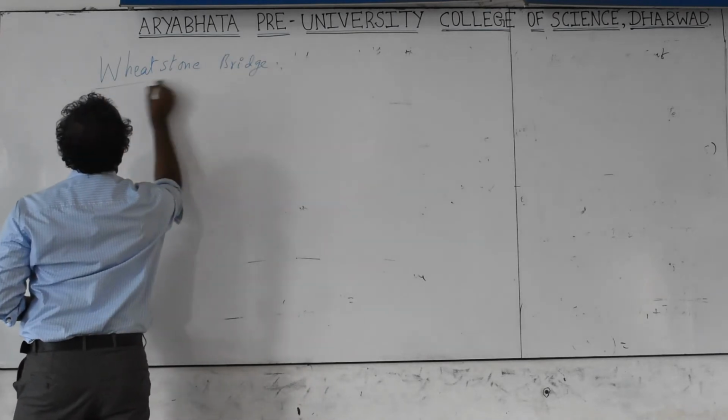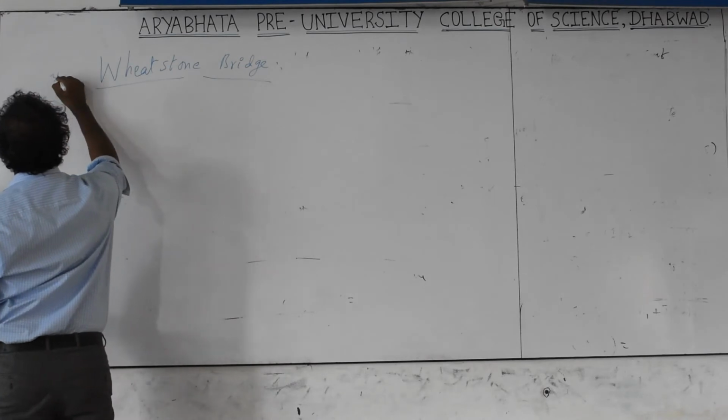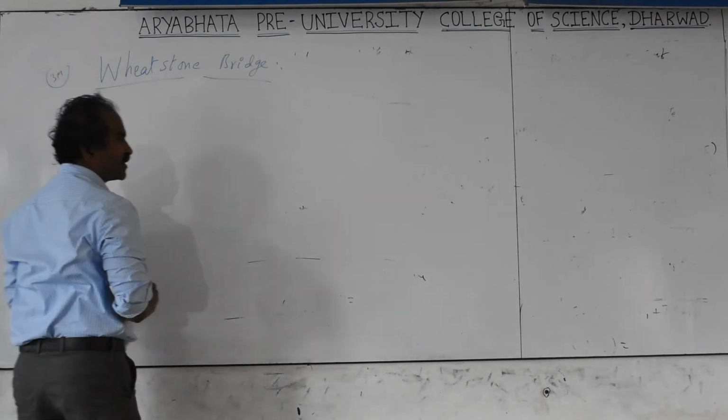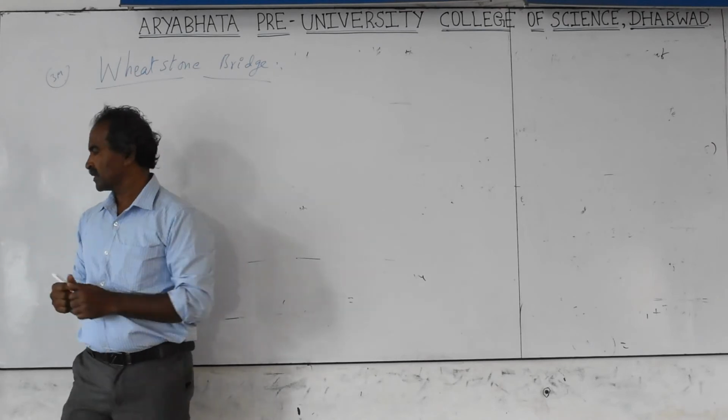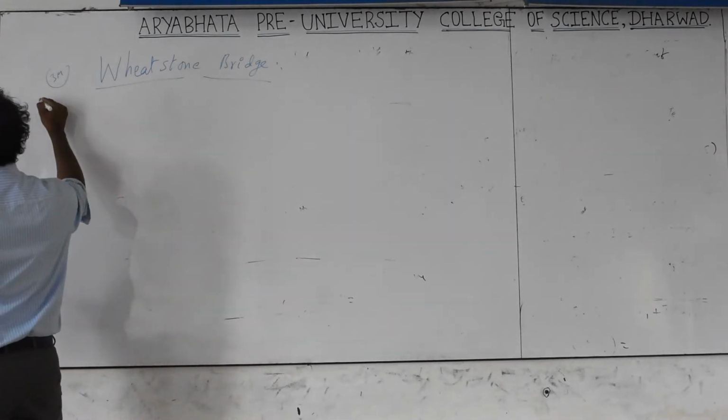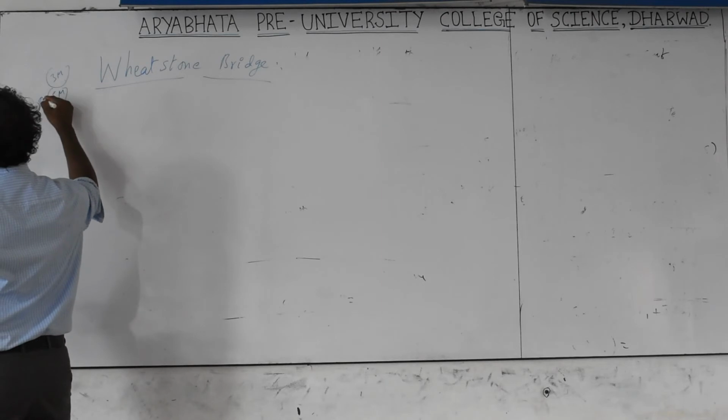Wheatstone bridge is very much important for 3 marks, or along with the statements of Kirchhoff's laws it may be asked for 5 marks. So it will be for 3 marks or 5 marks.